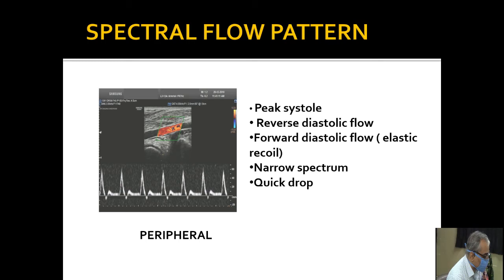There is a narrow spectrum, a sharp deceleration, reverse diastolic flow, and again forward diastolic flow. So there is a quick rise and quick fall, as due to the pumping from the heart, all the RBCs move at the same velocity. Their velocity increases and drops sharply. So this is all normal.